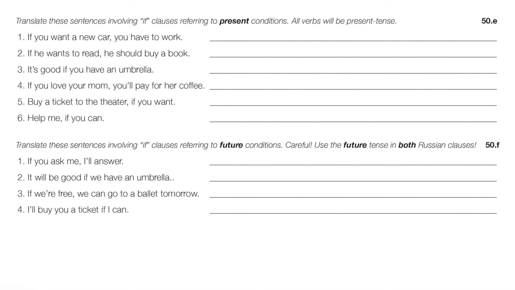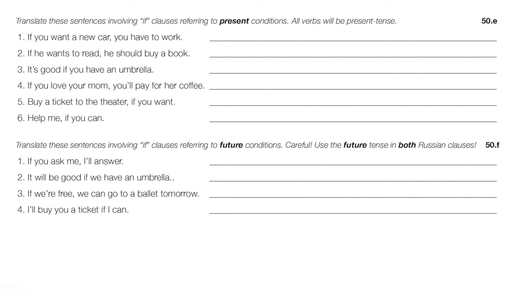Now, here's the tricky thing. If we're talking about future conditions, we need to keep those literally future tense in Russian. If you ask me, I'll answer, right? Если ты меня спросишь, я отвечу. Okay, so if you ask me a question, I'll answer. Если ты меня спросишь, that's a future tense perfective verb, right? Sounds like a one-time situation here we're talking about.